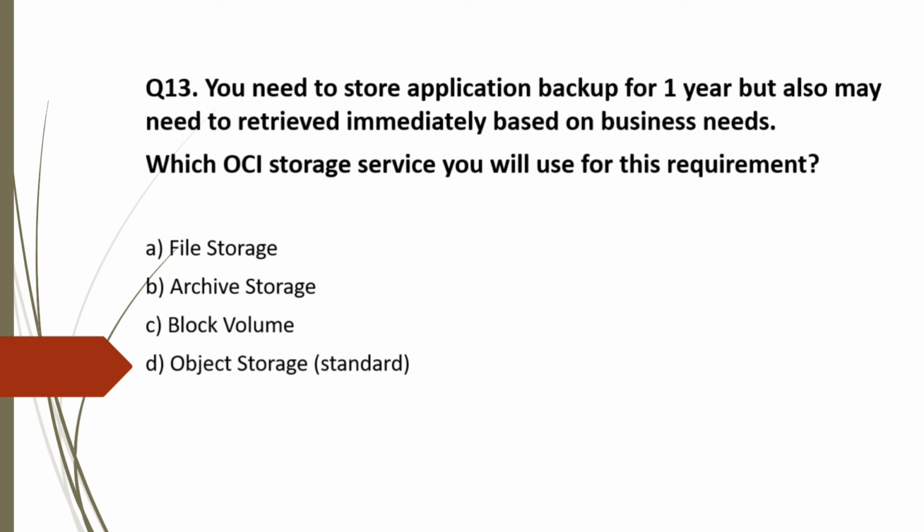Now analyze the options. Option A, file storage. File storage is costly and also not suitable for archiving purpose. So this is incorrect choice. Option B, archive storage. You can use archive storage for storing application backup, but at the same time you won't be able to retrieve immediately if needed. So you can't use archive storage in this case. So this is incorrect choice.